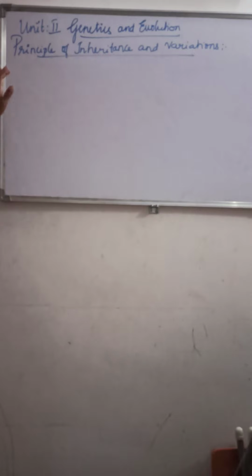In that we are going to study the sixth lesson of this second PU, that is nothing but what? Principle of inheritance and variation. The weightage of this lesson is 10 marks.